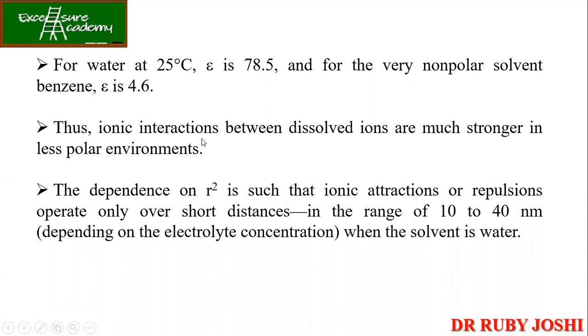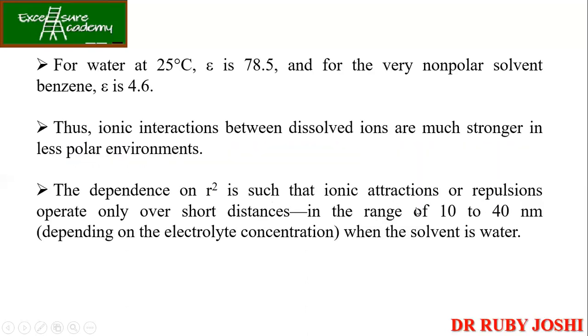Thus, ionic interactions between the dissolved ions are much stronger in less polar environments. And the dependence on r squared, that is the distance between the charges, means that ionic attractions or repulsions operate only over short distances. This will be in the nanometer range, of course, right?